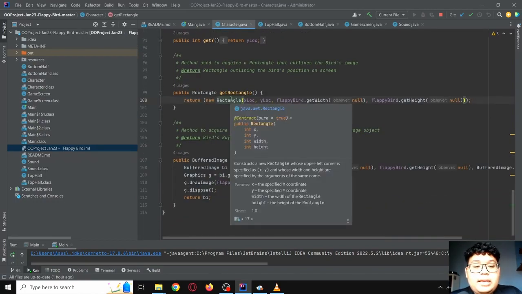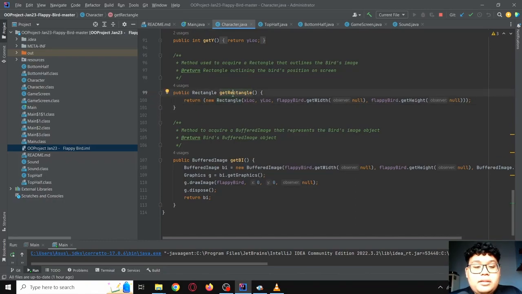Next is the getRectangle method. The getRectangle method returns a rectangle object outlining the position of the bird on the game screen. This can be used for collision detection with other objects in the game. As I mentioned before, this will further be explained in the top half and bottom half classes.